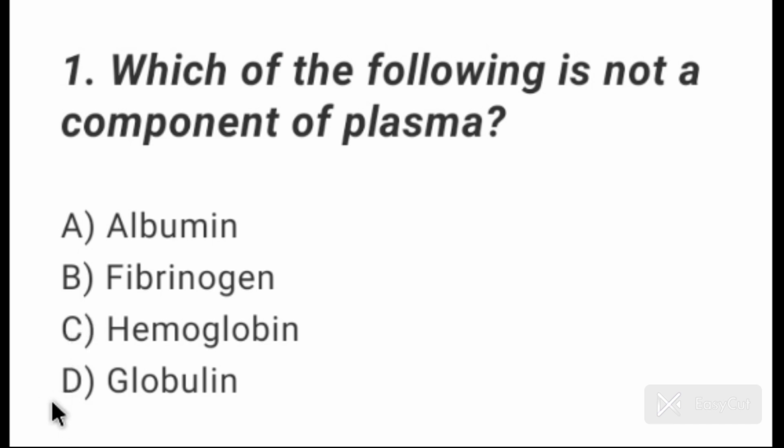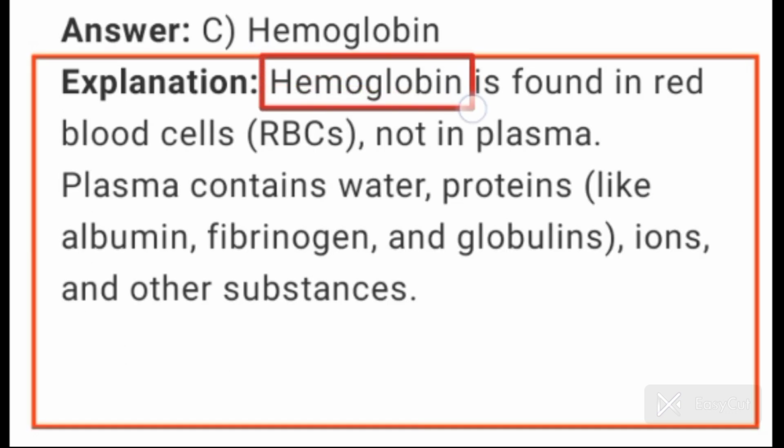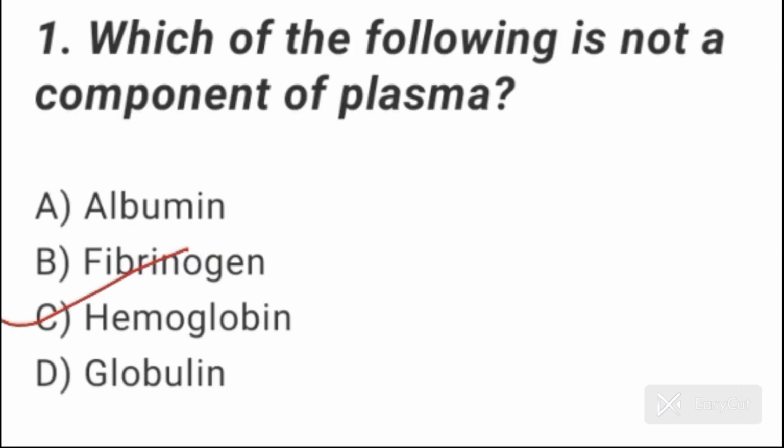In this question, you have to tell which is not the component of plasma. Option C, hemoglobin, is the correct option here. Hemoglobin is found in red blood cells, not in plasma. Plasma contains water, proteins like albumin, fibrinogen and globulin, ions and other substances. Option C, hemoglobin, is not a component of plasma.